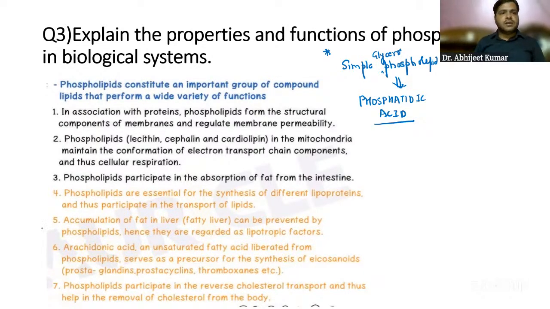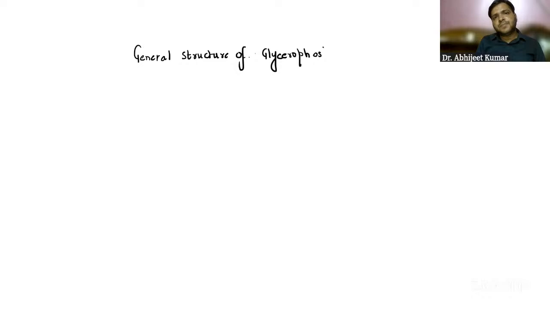Let me draw a general structure of a glycerophospholipid first, and then you will understand this. Now, guys, can anyone write in the chat box what will be the different components of the glycerophospholipid? Obviously, firstly, there will be glycerol.